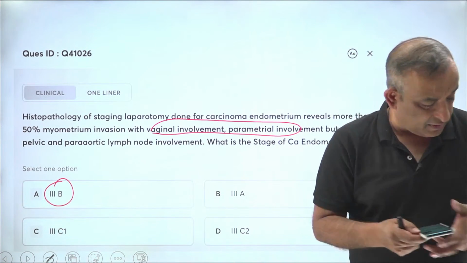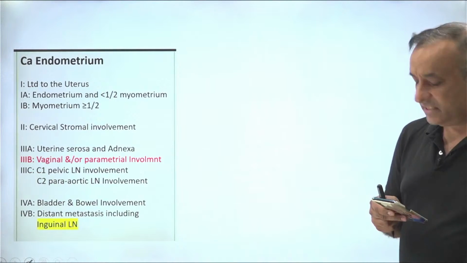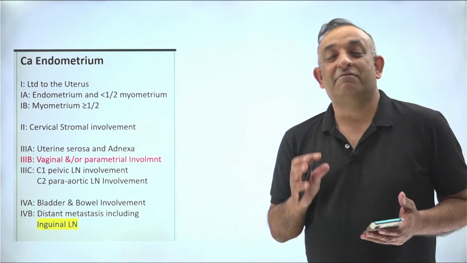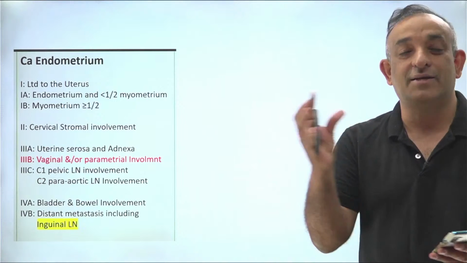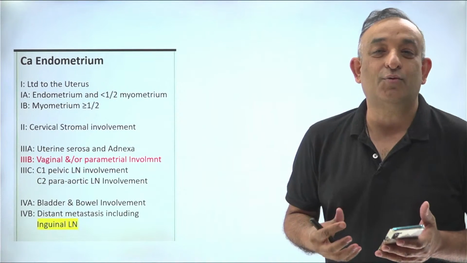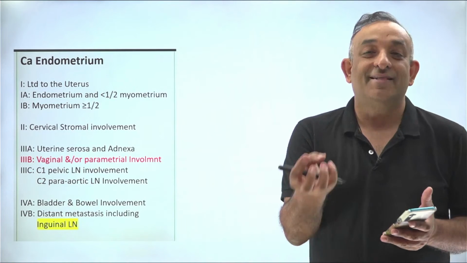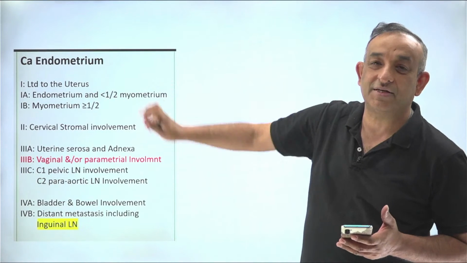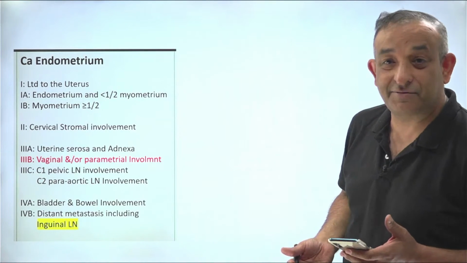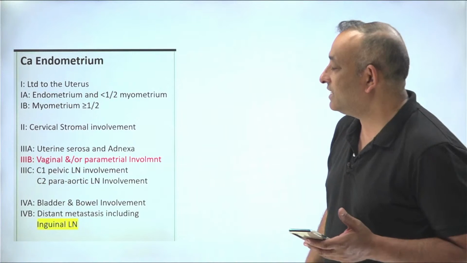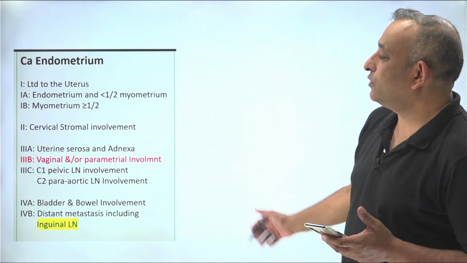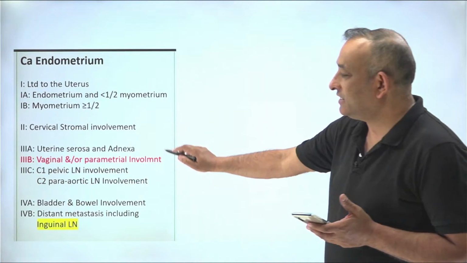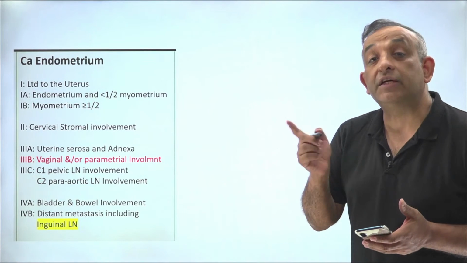I'm giving you the staging here in short. Whatever I do is in short. I always keep telling you everything in a way that is easy for you to understand and recall in the exams. I try to tell you what I've seen with my clinical experience, in a way that is much easier to grasp and recall. Giving you reams and reams of notes of CA endometrium, I won't remember so much myself. So that is the staging in short of CA endometrium. It is involving the vagina, so vagina and parametrial involvement is stage 3B, and pelvic and para-aortic lymph nodes were not involved.